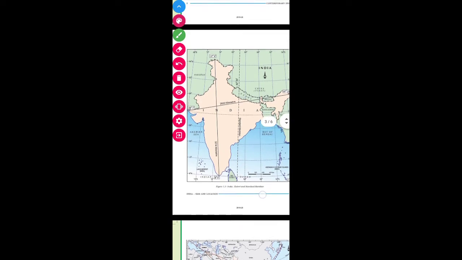Now, for those who don't know what Indian Standard Time is, we have to understand, children, that in India also there are many longitudes, and when we travel from one longitude to another, the time taken is 4 minutes. At every 4 minutes interval, the time will keep on changing. So it would become very difficult for commuters to know the time at different places in India. So, in order to give it a uniform structure, we have chosen one particular meridian as the standard meridian, which I have shown you just now.